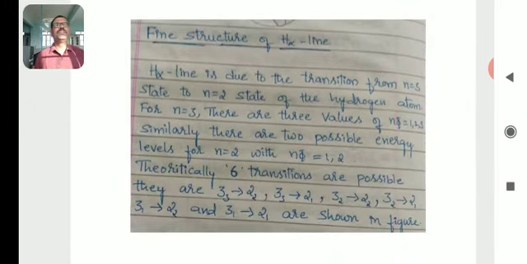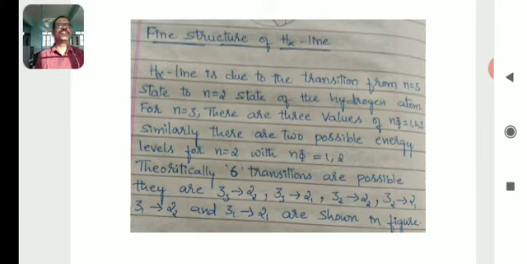H alpha line is due to the transition from n is equal to 3 state to n is equal to 2 state of the hydrogen atom. For n is equal to 3, there are three values of n phi: 1, 2, 3. Similarly, there are two possible energy levels for n is equal to 2 with n phi is equal to 1, 2.